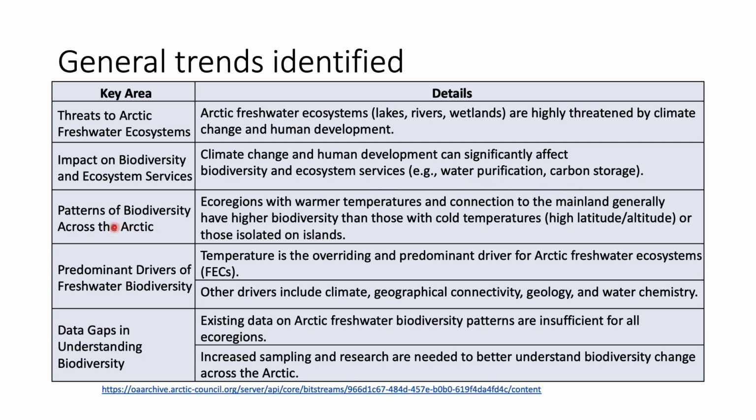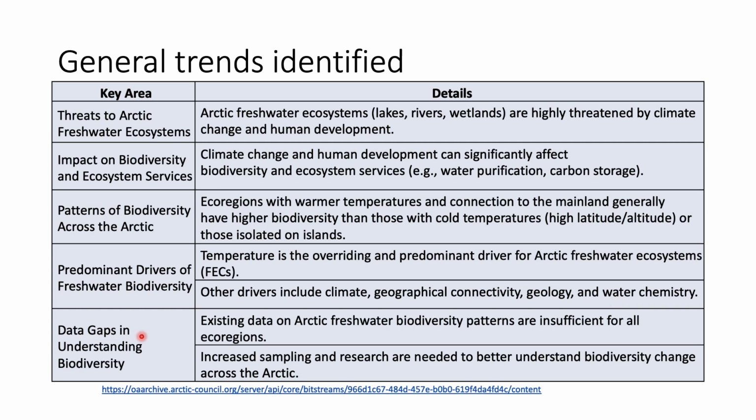So what are the patterns of biodiversity across the Arctic which were found? The ecoregions with warmer temperature and connections to the mainlands generally have higher biodiversity than those with cold temperature, that means high latitudes or altitudes, or those isolated on islands. What are the predominant drivers of freshwater biodiversity? Temperature is the overriding and predominant driver of Arctic freshwater ecosystems. So this is what we call the Arctic amplification effect. Other drivers include climate, geographical connectivity, geology and water chemistry.